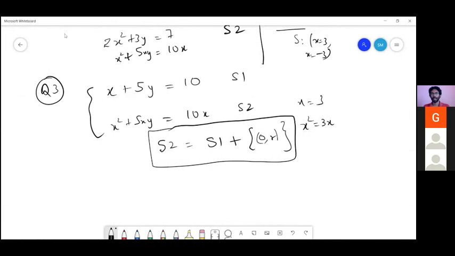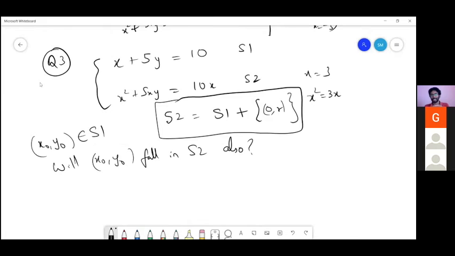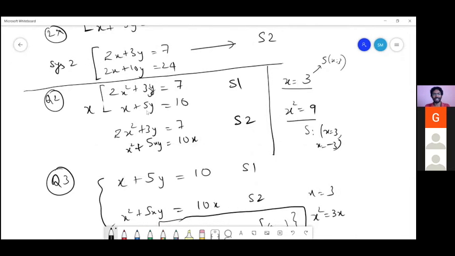Suppose x naught comma y naught is a solution in S1. Now the question is, will x naught comma y naught fall in S2 also?